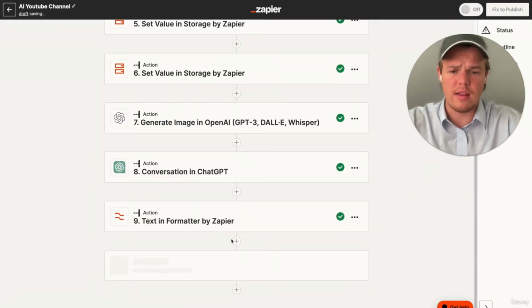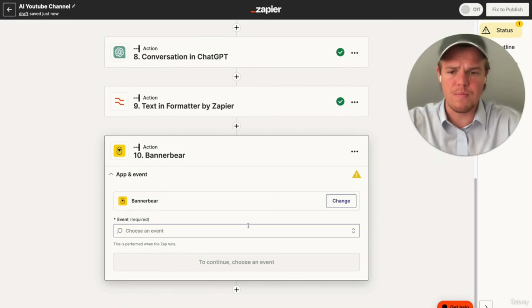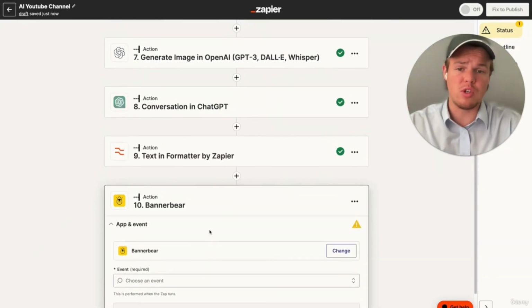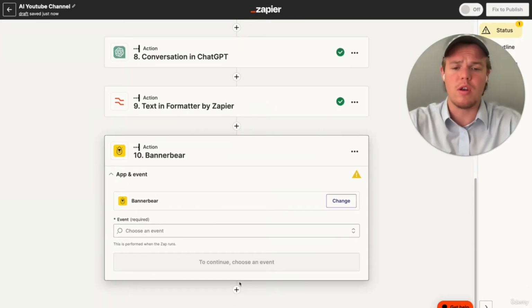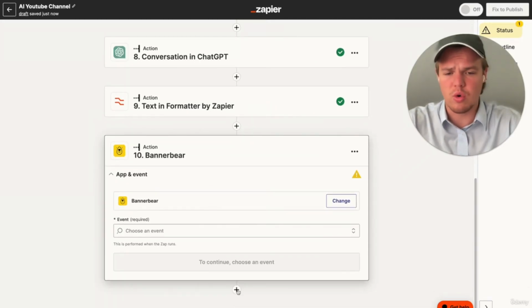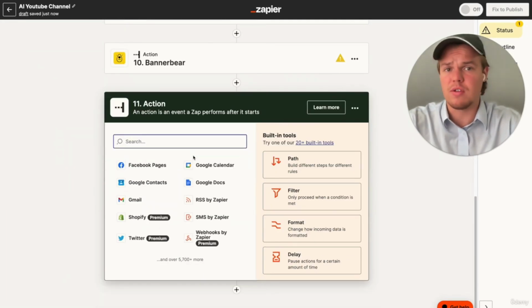We will be creating the Banner Bear thumbnail later in this video. But for now, essentially, this is where we're going to be creating the thumbnail that's going to encompass the image we just generated and the text we just generated. We'll jump into that a little later in this tutorial. Let's go ahead and continue on building out this flow.